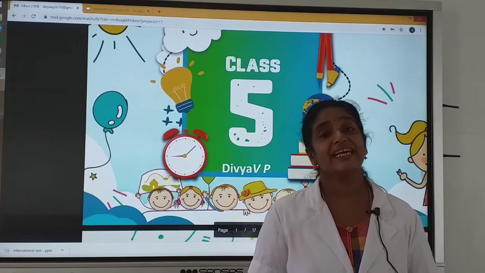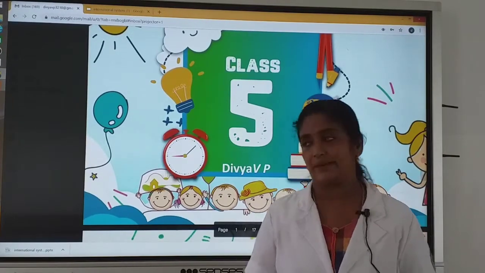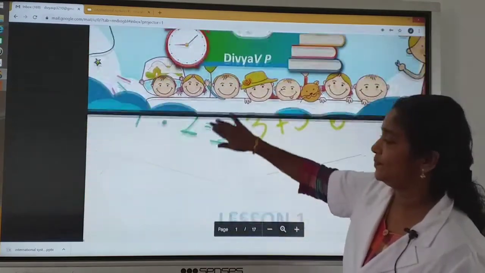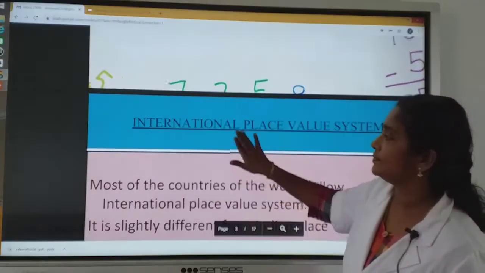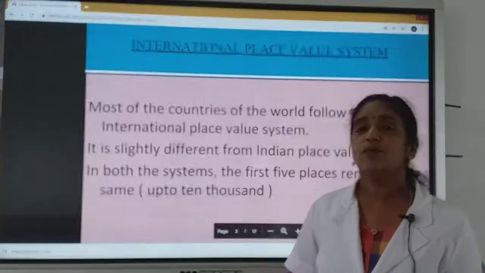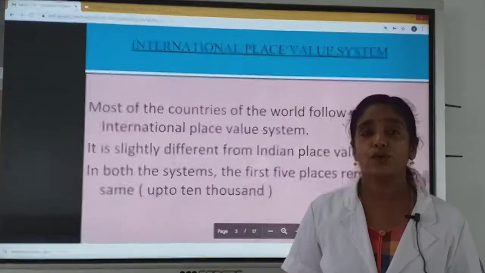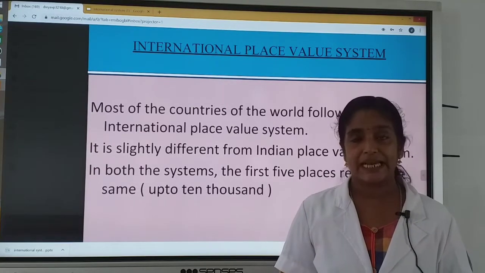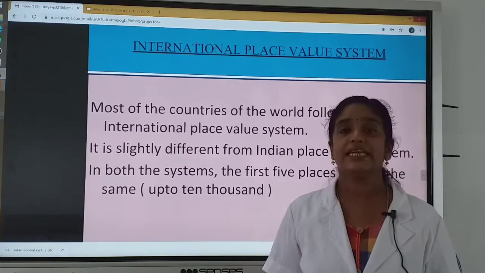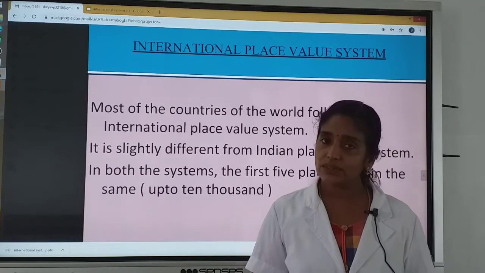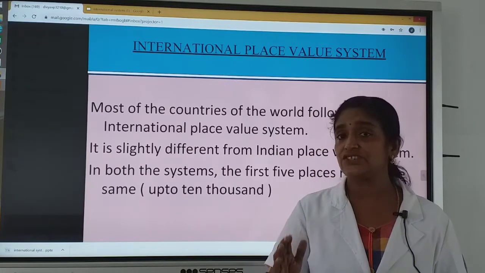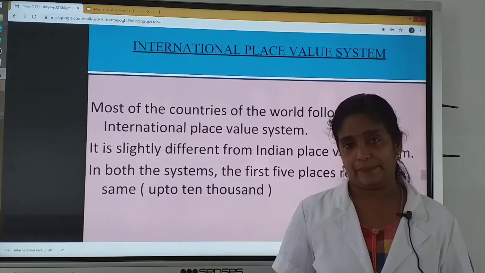Today we can discuss International Place Value System. Most of the countries of the world follow International Place Value System. It is slightly different from Indian Place Value System. In both the systems, up to the first 5 places, it is same.